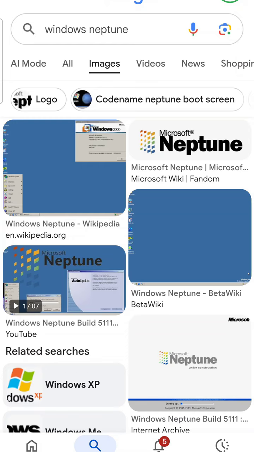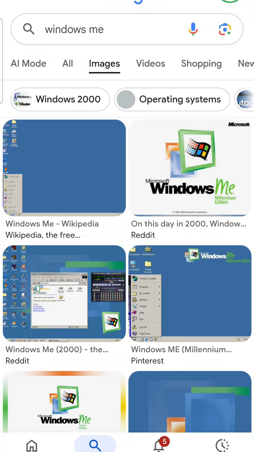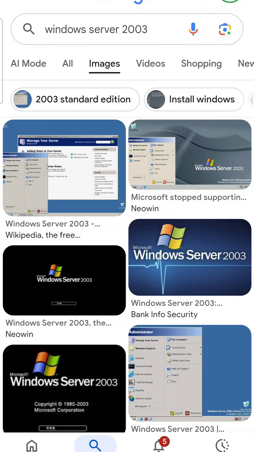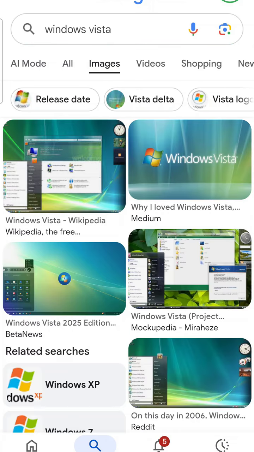Anyways, what came after Windows Neptune? Windows 2000. And what came after that? Windows Millennium and Distant. And what came after that? Windows XP. And what came after Windows XP? Windows Server 2003. And after that? Windows Longhorn. And what came after that? Vista.